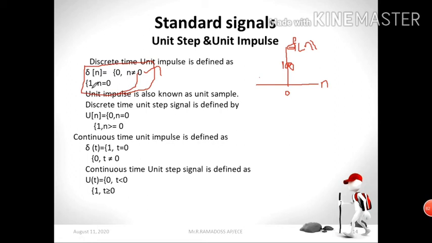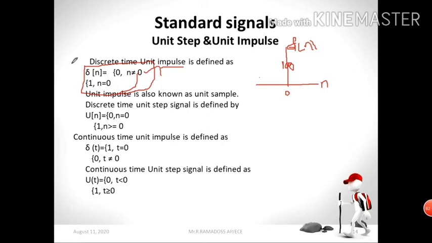Okay, del of n equal to 0 for n not equal to 0. Look at this figure. When n not equal to 0, here there is no signal. The signal is absent here. So del of n is equal to 0, and this condition should be satisfied. Next condition: for n equal to 0, your signal is 1. For n equal to 0, here I put the signal. So you just put a dot on this line. It represents discrete time.